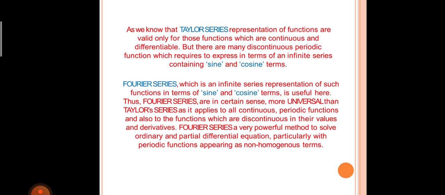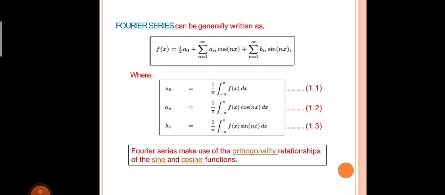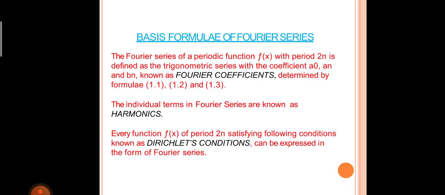Fourier series is a very powerful method to solve ordinary and partial differential equations, particularly with periodic functions appearing as non-homogeneous terms. Fourier series can be generally written as f(x) = a0/2 + summation of n = 1 to infinity of (an cos nx + bn sin nx), where a0 = (1/pi) ∫ from -pi to pi f(x) dx, an = (1/pi) ∫ from -pi to pi f(x) cos nx dx, bn = (1/pi) ∫ from -pi to pi f(x) sin nx dx. Fourier series make use of the orthogonal relationships of the sine and cosine functions.